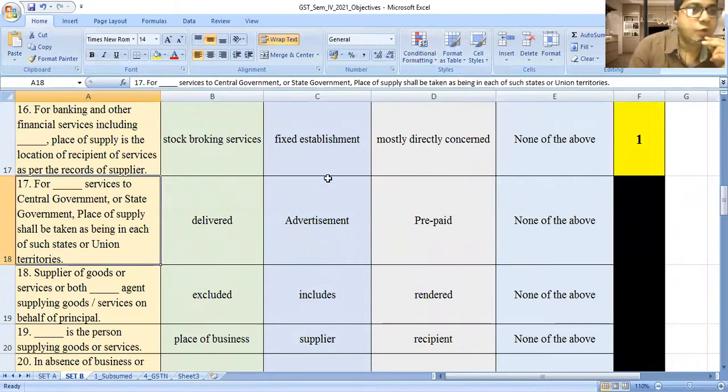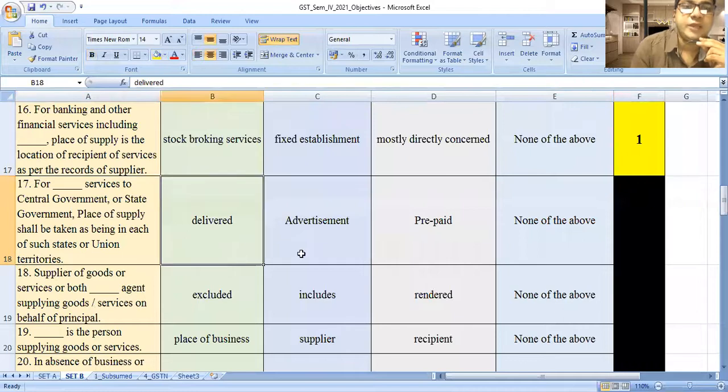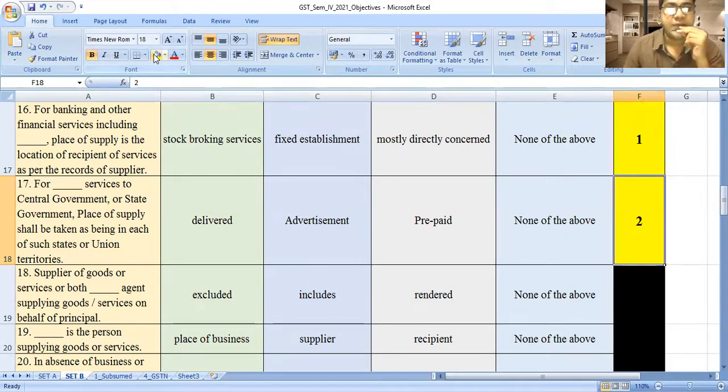Now next, for dash services to central government or state government, place of supply shall be taken as being in each of such states or union territory. Option A, deliveries. Option B, advertisement. Option C, prepaid. Option D, none of the above. The answer is advertisement services to the central government or state government. The place of supply shall be taken as being in each of their state or union territories.